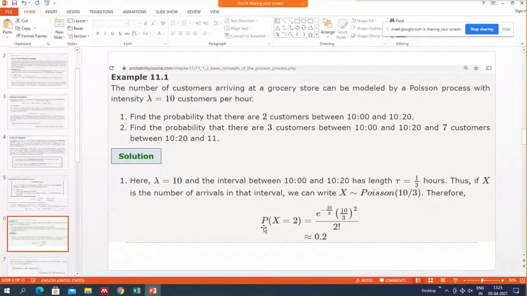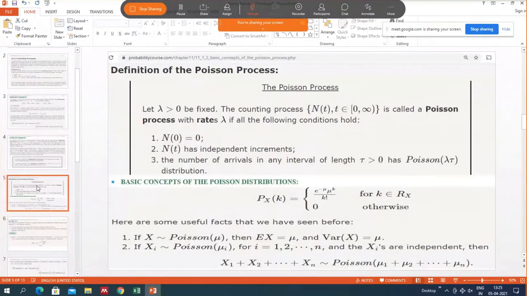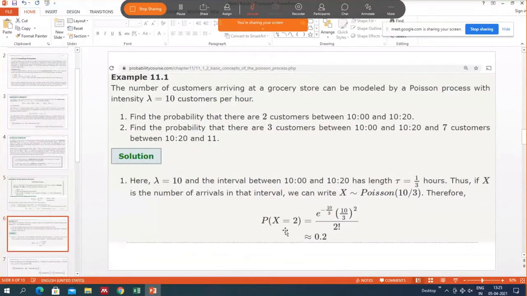So we can write the probability that x equals 2. So mu is 10 by 3 and x equals 2. So we replace in the formula: this k is replaced by 2 here and mu is replaced by 10 by 3, and you will get the probability of two customers arriving within the time interval 10 to 10:20. So this is the probability.